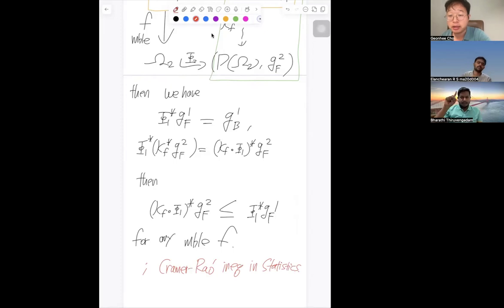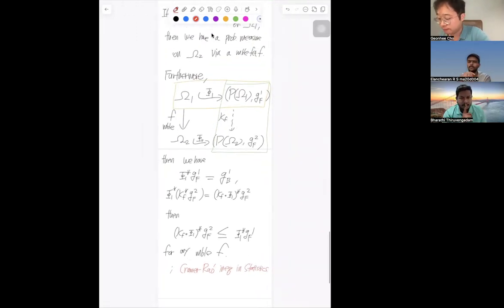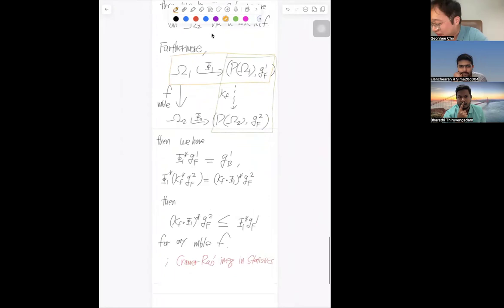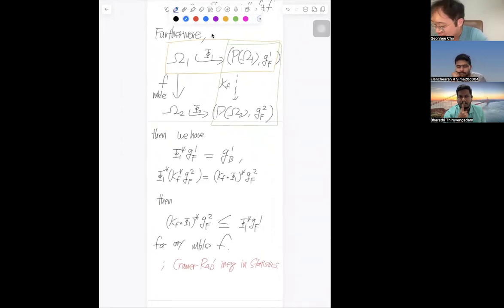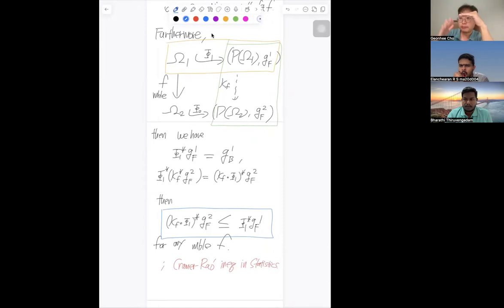I have a question. Mhm. What about P2? For P2, does the same inequality work? It's a good question. Let me first talk about this part. This part is the comparison between the pullback along the horizontal line, where we take this vertical lifting first, and then we take this part, and then we have the inequality called the Cramer-Rao inequality.